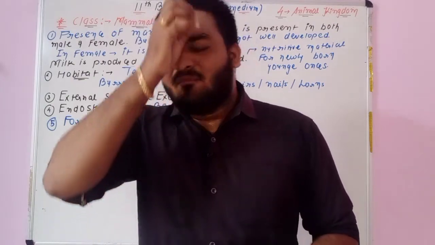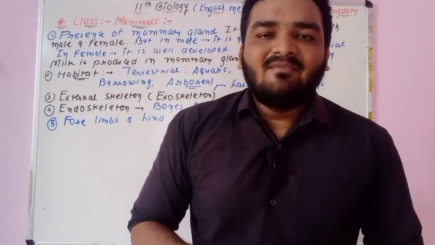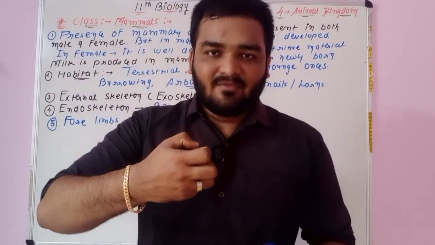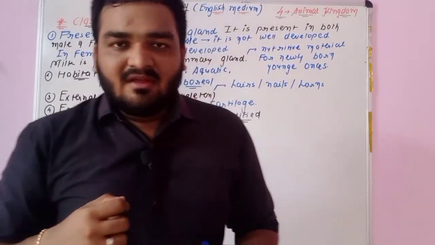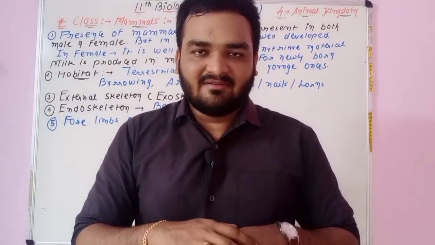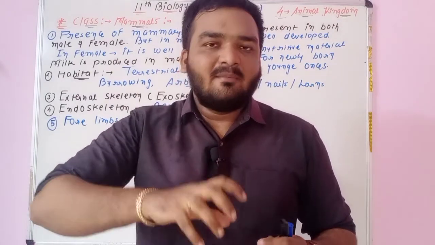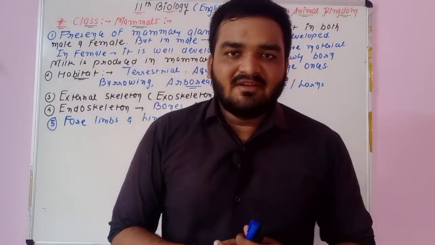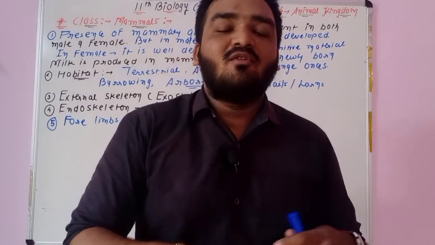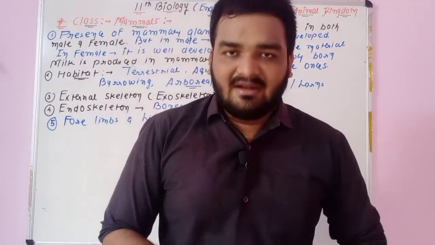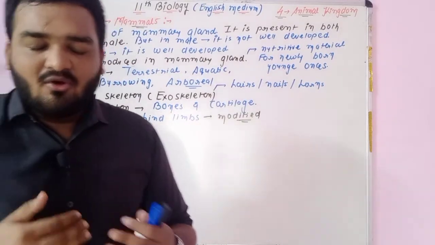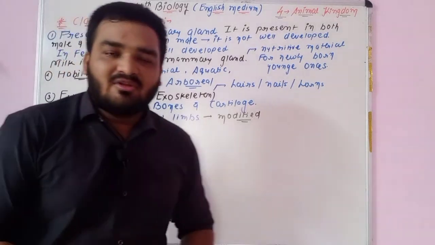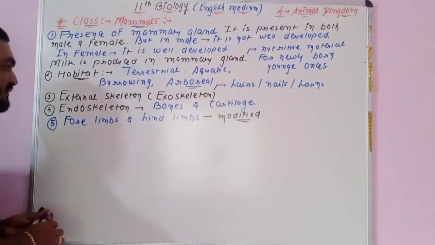Okay, so a different type of purpose will be there. You will remember that forelimbs and hind limbs are modified according to different purposes. For example, for holding, or for the purpose of grasping. We have forelimbs, means hands, for holding the food, for grasping something. So the purpose of our forelimb is different, while the purpose of the forelimb of a lion is also different. It is useful for walking, running, or chasing after the prey. So forelimbs and hind limbs are modified into various different types of structures. So point number 5 is about the forelimbs and hind limbs.